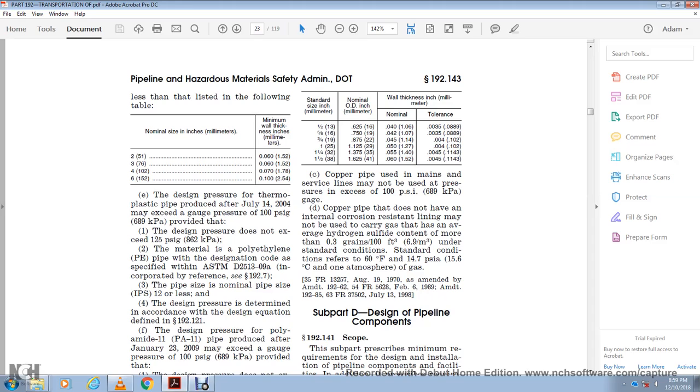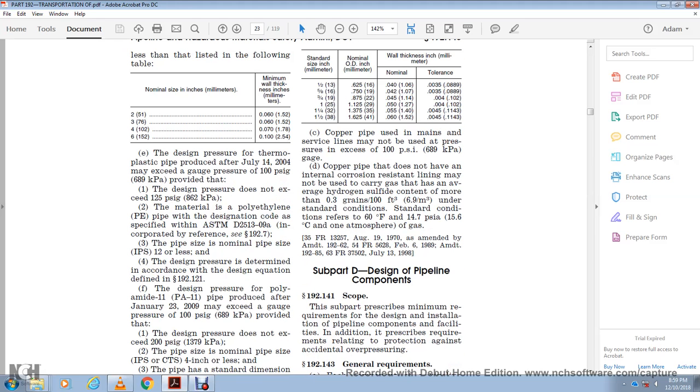and service lines may not be used with pressure exceeding 100 psi gauge. Copper pipe that does not have an internal corrosion resistant lining may not be used to carry gas with an average hydrogen sulfide content of more than 0.3 grains per 100 cubic feet under standard conditions. Standard conditions refer to 60 degrees Fahrenheit at 14.7 psi. Subpart D, design of pipeline components.